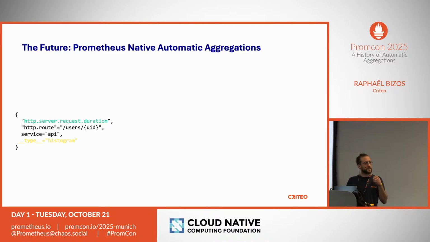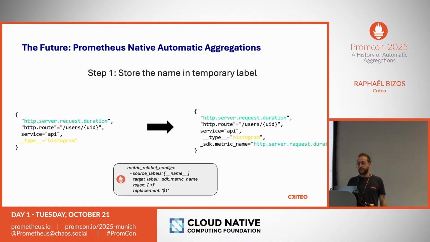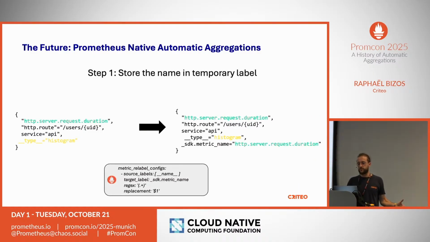The way it works is very simple. I didn't put an instance here because it would be a bit dense on the screen, but pretend that there is an instance here. I chose OpenTelemetry semantic conventions for HTTP so that we show that it works for that. The first step is we store the metric name into a temporary label to not lose it when we do the recording rule.